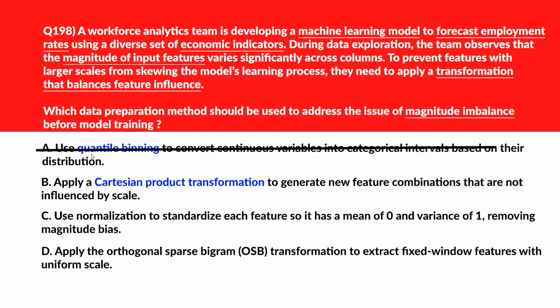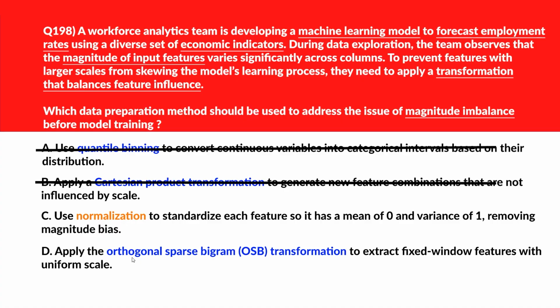B says apply Cartesian product transformation to generate new feature combinations that are not influenced by scale. Cartesian product expands feature space but doesn't address magnitude imbalance. We'll delete this. We'll move to C. C says use normalization to standardize each feature so it has a mean of 0 and variance of 1, removing magnitude bias. Normalization standardizes feature scales to prevent dominance by high magnitude variables. We'll keep this. We'll move to option D.